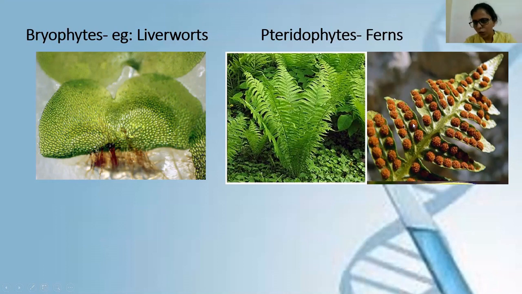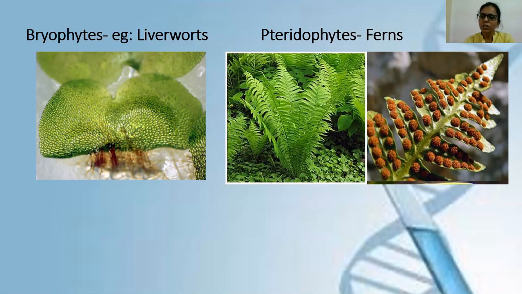So these small brown colored organs are actually known as sporangia, and inside these sporangia spores are produced. These spores are nothing but reproductive units. These spores actually help in the formation, or production, of new pteridophytes.